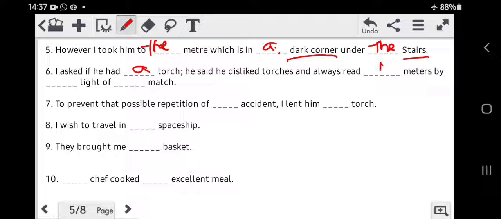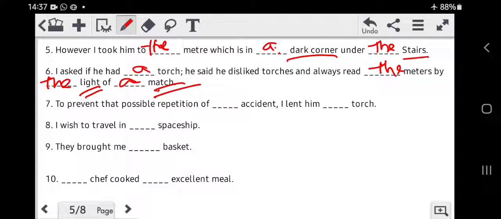So once again the, because from the beginning we have been talking about the specific meter or meters, and always read the meters by the light of a match. So instead of using a torch, the man said he always read the meters with the light that was produced from a matchstick. He used to burn the matchstick and read the meters with the light produced from the matchstick. Now we are talking about a specific light which is produced specifically from a matchstick. So the light of a match.